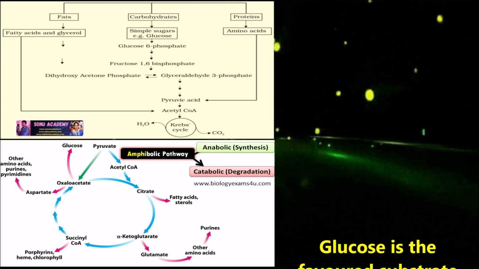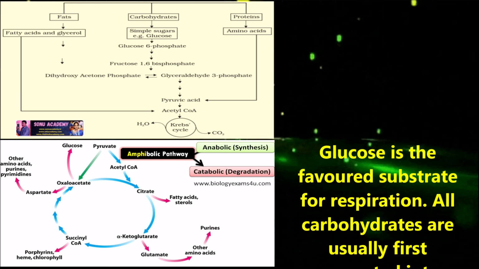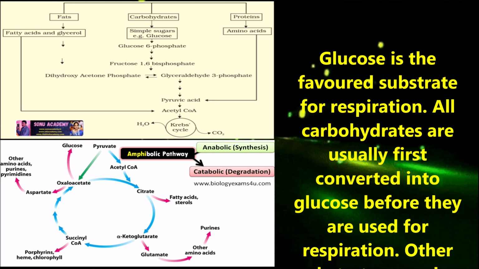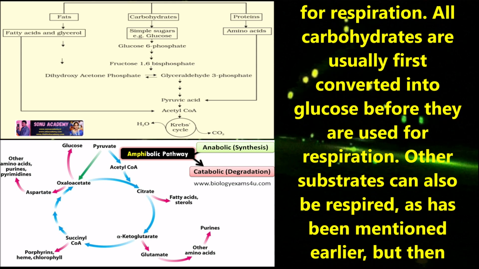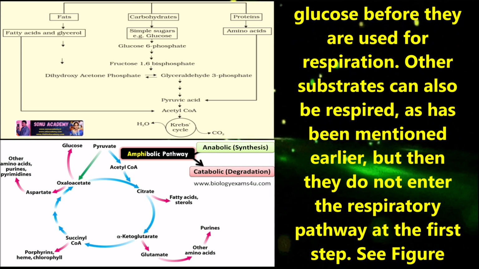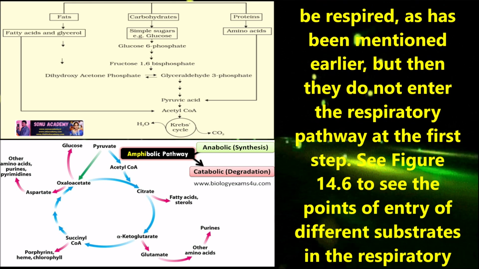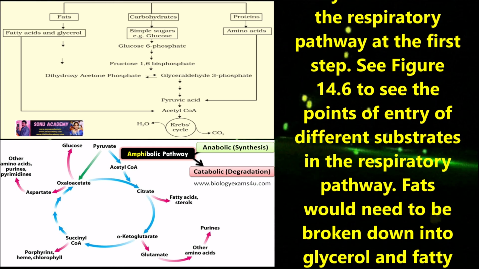Children, let us discuss the amphibolic pathway. Glucose is the favored substrate for respiration. All carbohydrates are usually first converted into glucose before they are used for respiration. Other substrates can also be respired, as has been mentioned earlier, but then they do not enter the respiratory pathways at the first step.